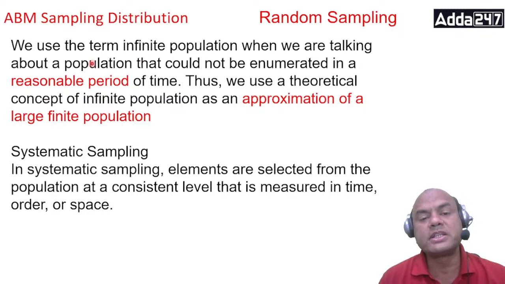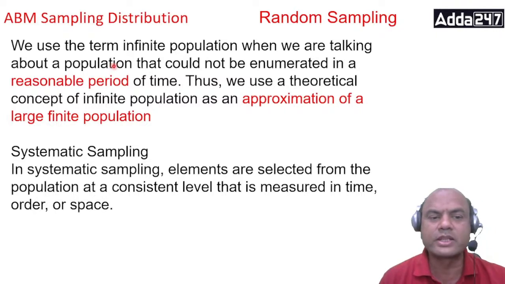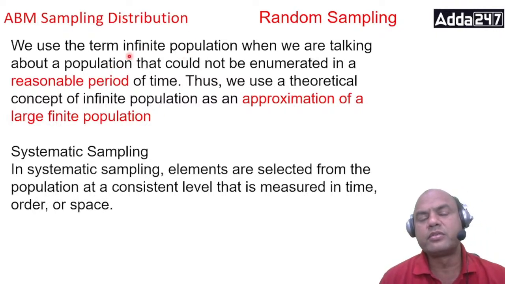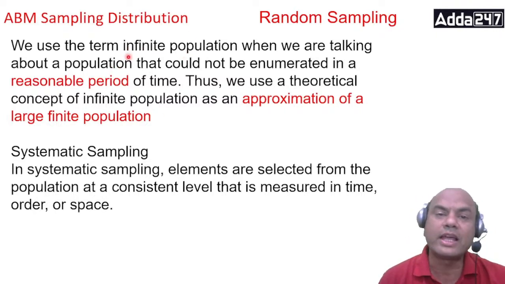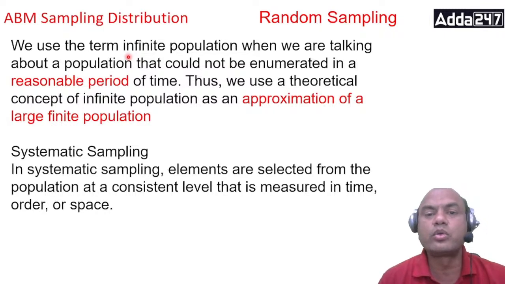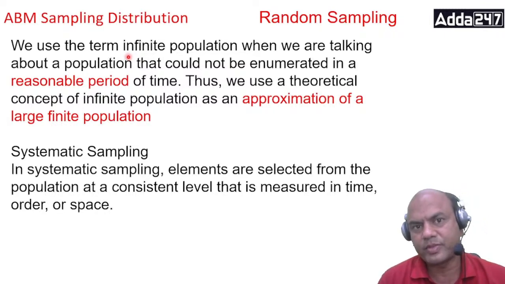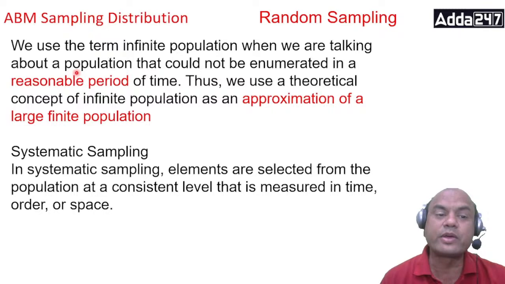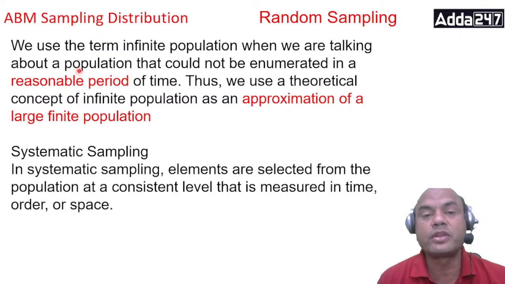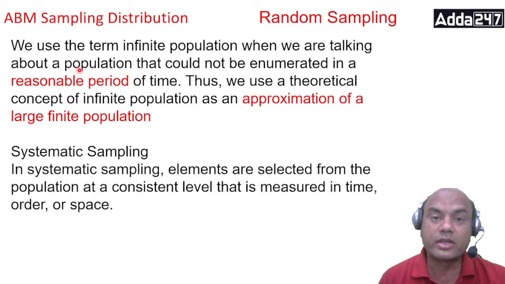If my population is too huge to be done in a survey, I'll give you one more example. You do the survey of 1 lakh people in 2 days. Go and ask each one. It's not possible. That's a reasonable period. So that becomes an infinite population for that 1 lakh people for those 2 days.